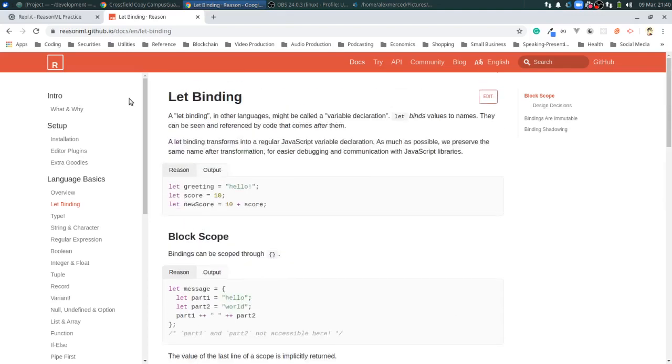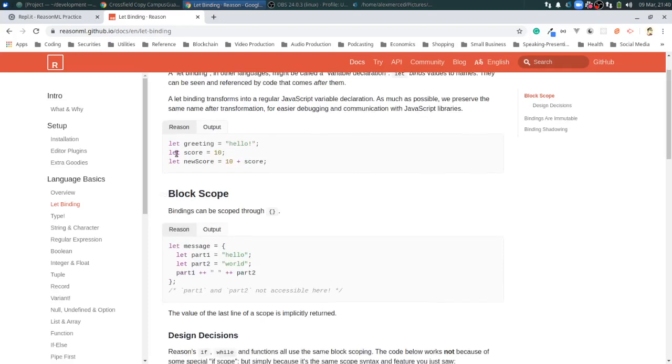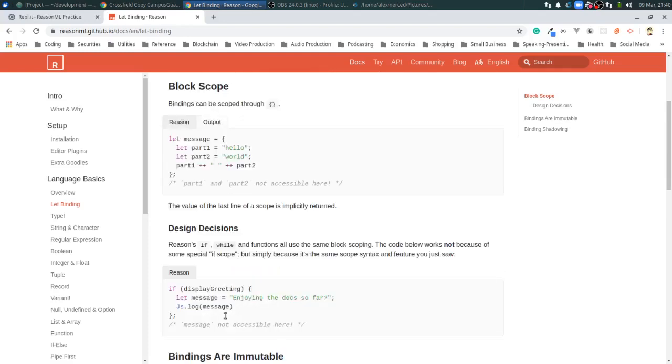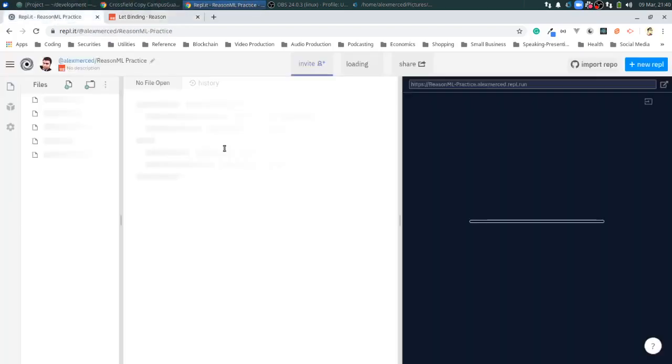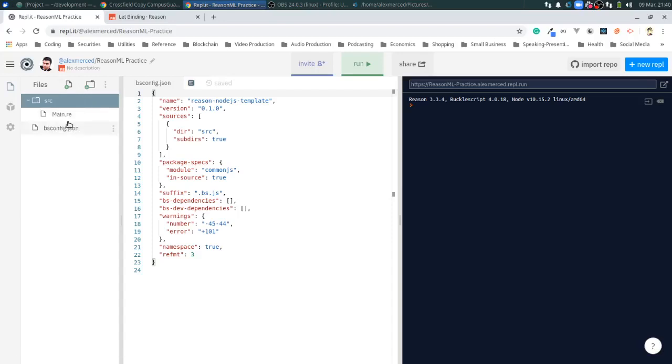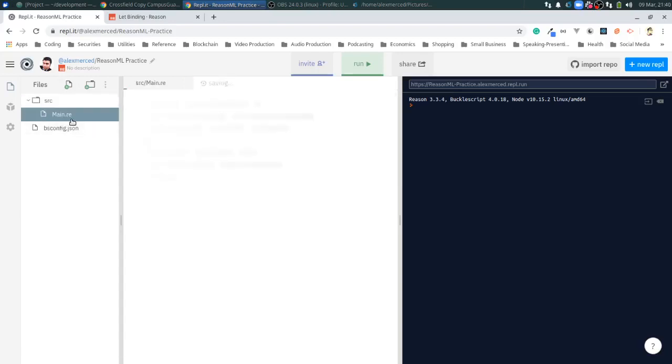As far as declaring variables, that works pretty much the same as JavaScript with let and var and if statements. Again, it's pretty much the same syntax. So let's practice this. Is this open yet? Here we go. New, well, that's just a JSON thing. I want to open up the source, main.re, Js.log "Hello, BuckleScript and Reason."